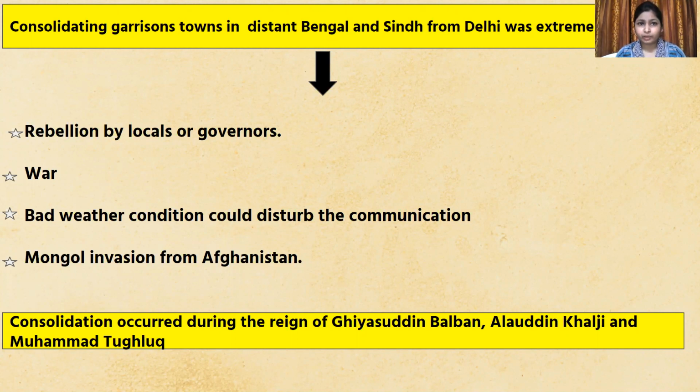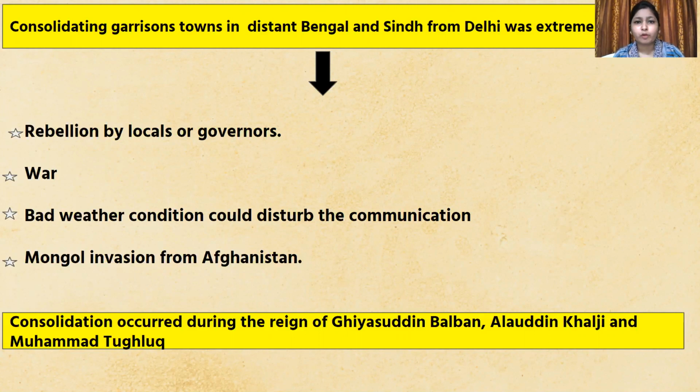So it was really very difficult to control a garrison town which was quite far away in Bengal and Sindh. It was extremely difficult because the king faced so many problems while controlling these garrison towns, which were located at long distances.